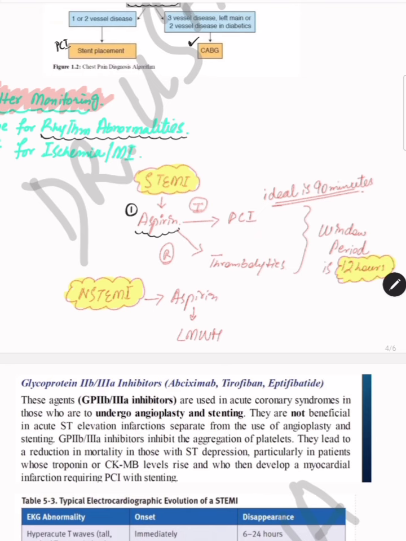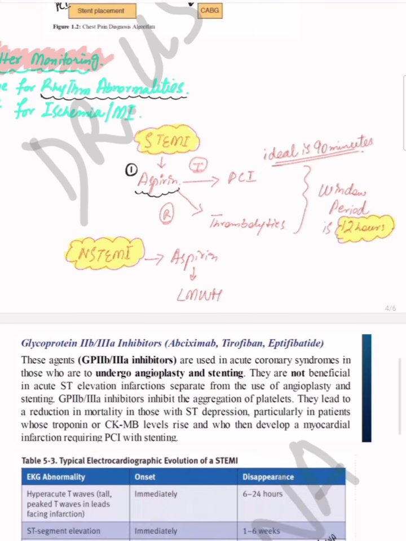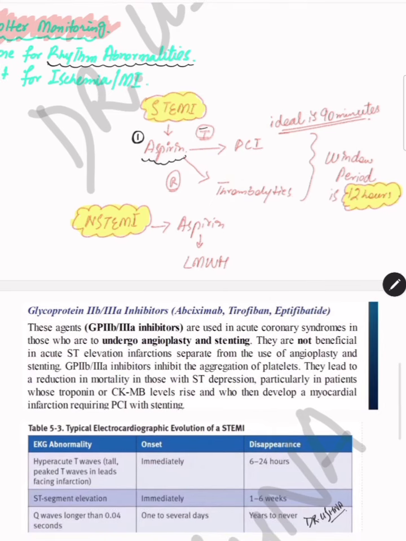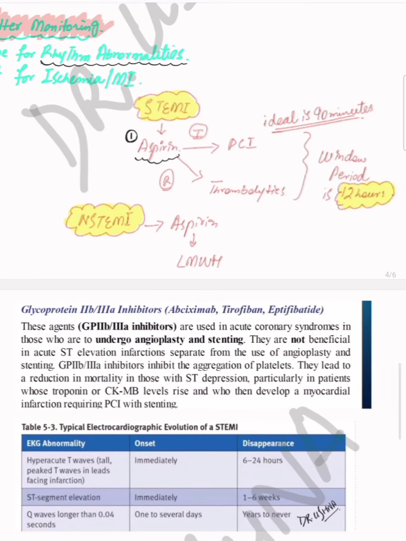Then you have to go for the PCI or thrombolytic depending upon the hospital setting. If you're working in a tertiary care hospital setting, the answer is PCI, or if you're working in a rural area, the answer is going to be thrombolytic therapy. But the important thing is that many times students get confused between the 90 minutes and the 12-hour window period. Basically, the window period is 12 hours. In the 12-hour window period, you can go for the PCI or thrombolytic, but the ideal time is 90 minutes. So ideal is 90, but up to 12 hours you can go for the PCI and thrombolytic.